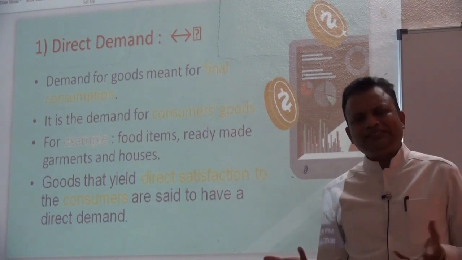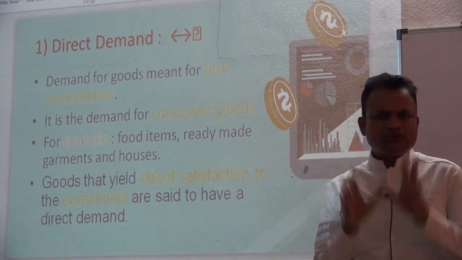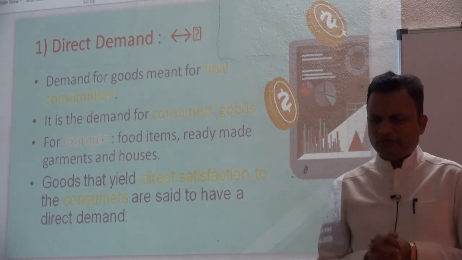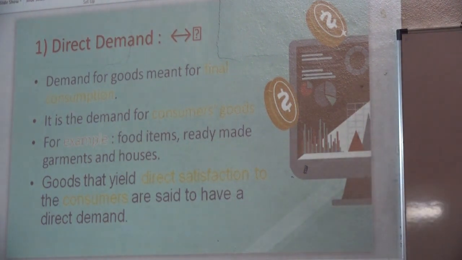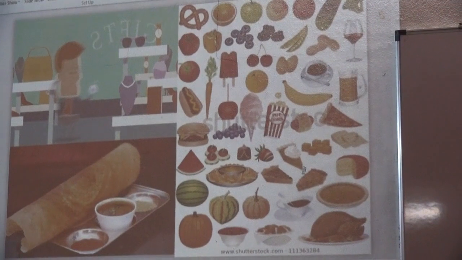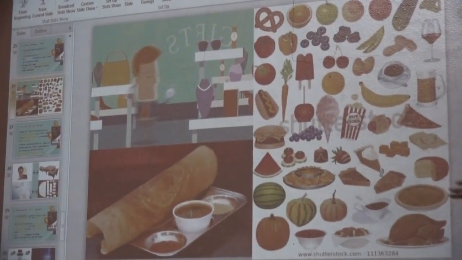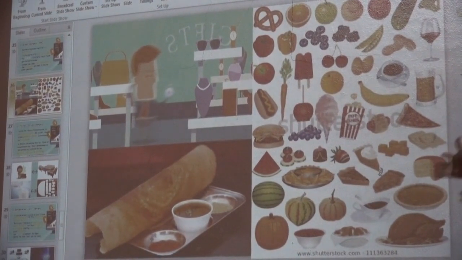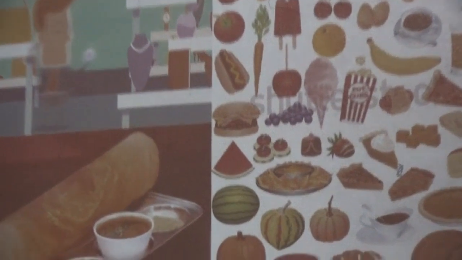All consumer goods means the goods we consume daily. Such goods are considered as a direct demand. For example, fruits, vegetables, cake, everything we are having, dosa, sambar.